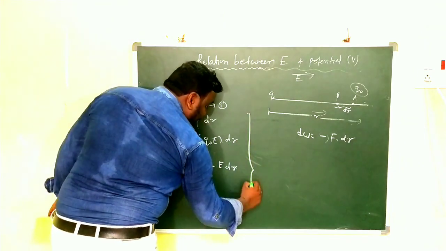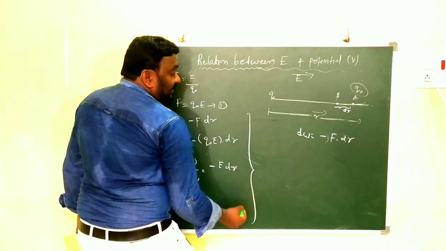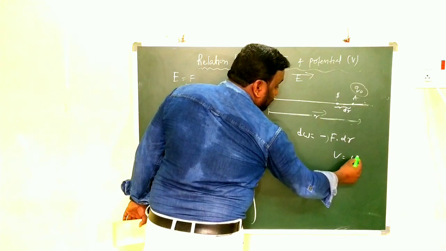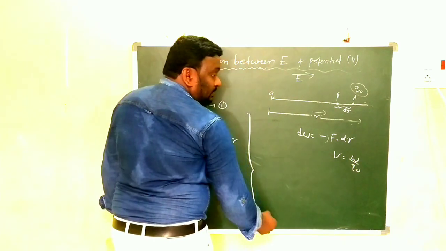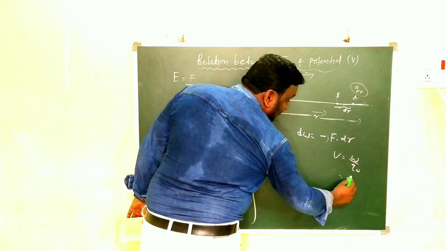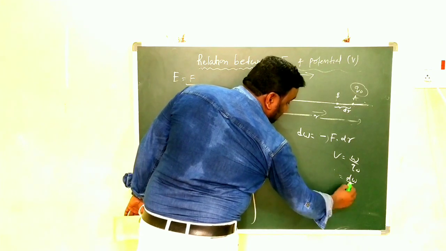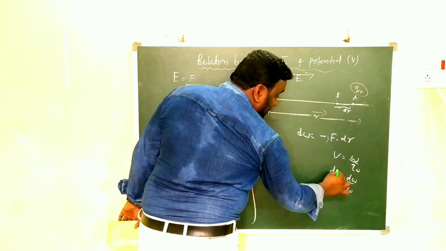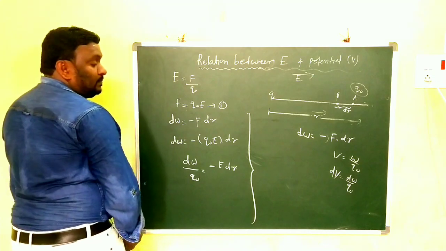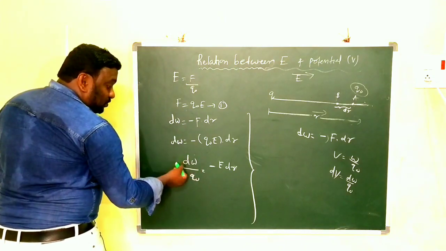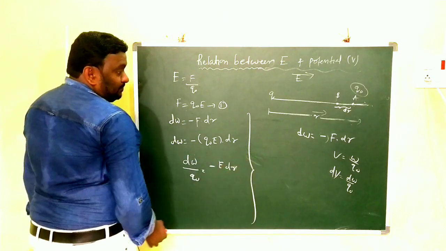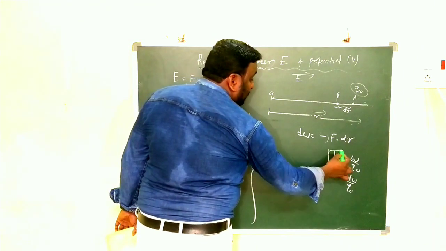So here already we know what potential is. V is equal to W by Q naught. When we write dW by Q naught, it means there is a small amount of work done, so the change in potential is also small. That's why here dW by Q naught is dV.